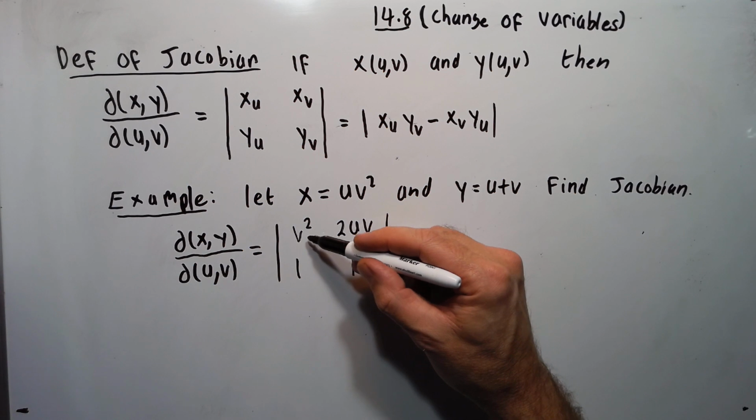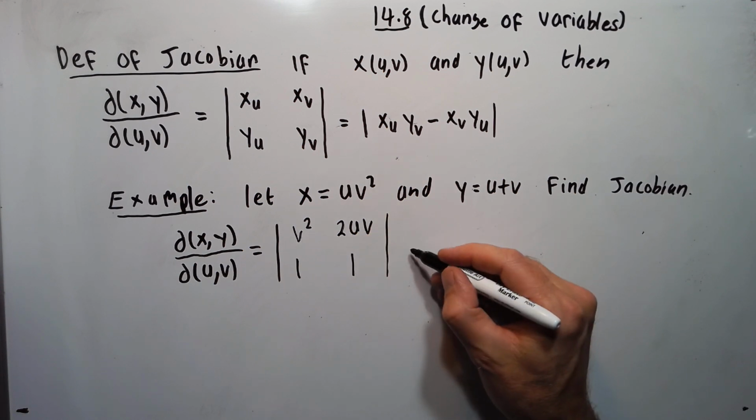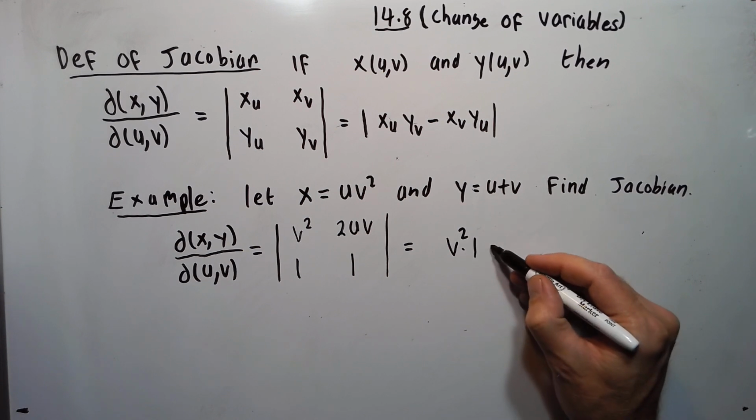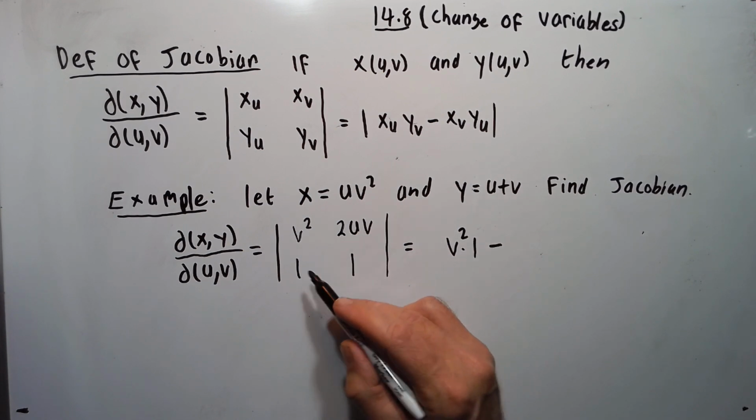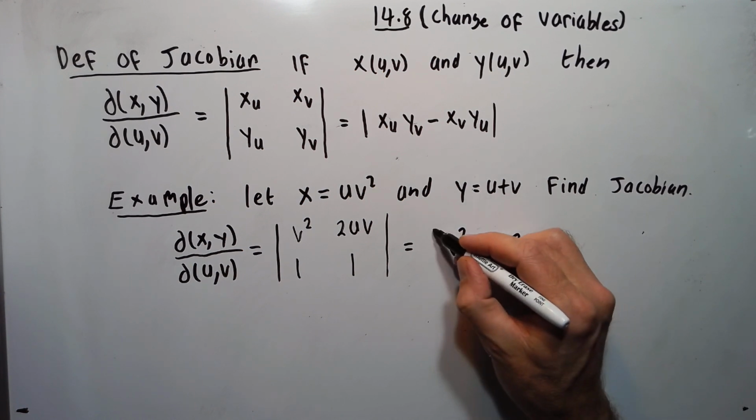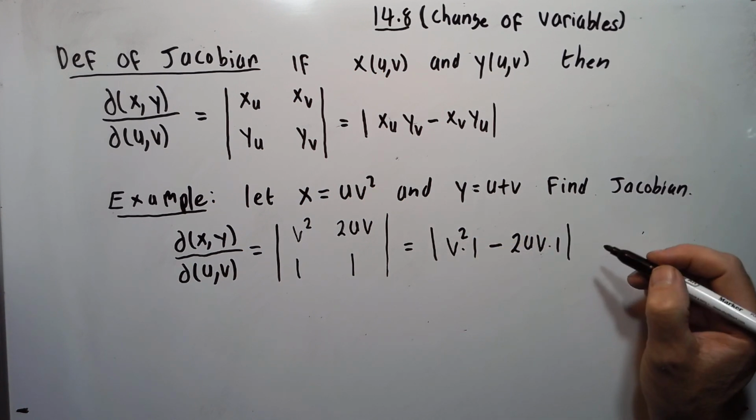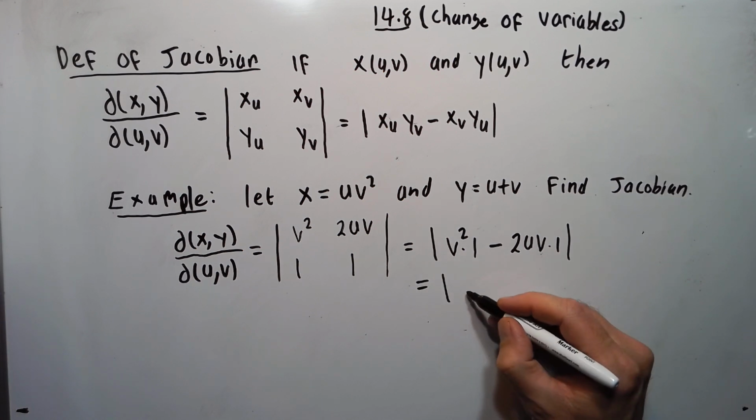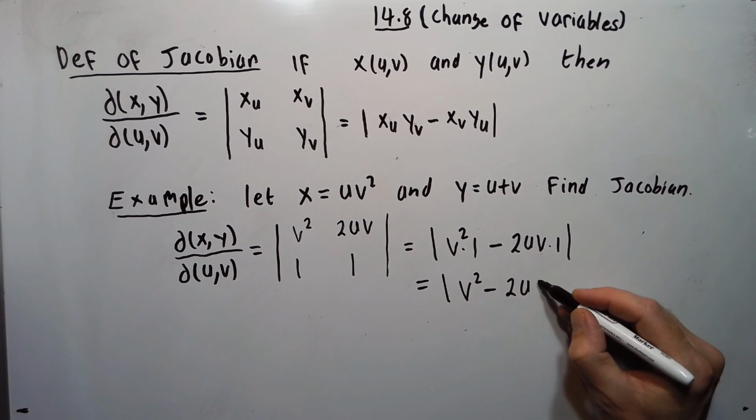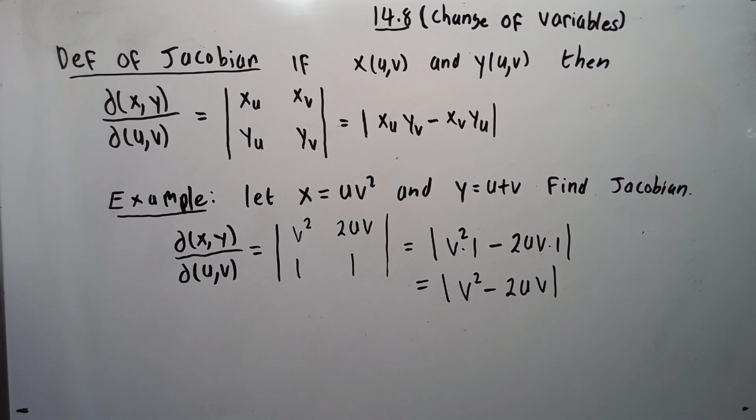Then it'll be v squared times 1, then minus 2uv times 1. That'll be the absolute value of this. So it'll be the absolute value of v squared minus 2uv. So that'll be your answer. Okay, now let's take a look at the change of variables theorem.